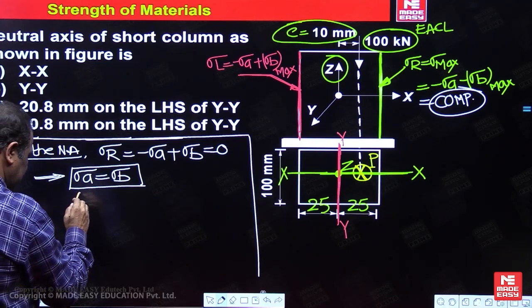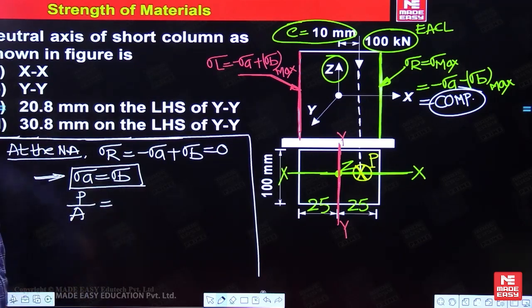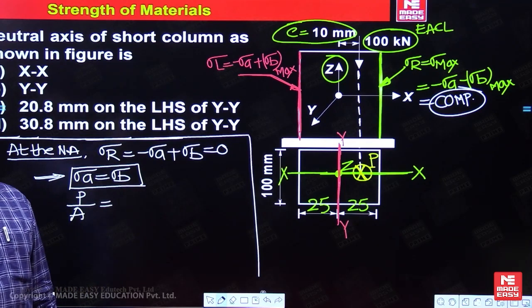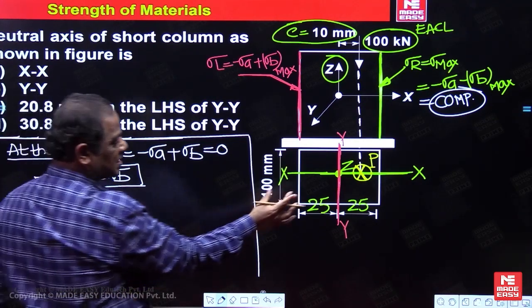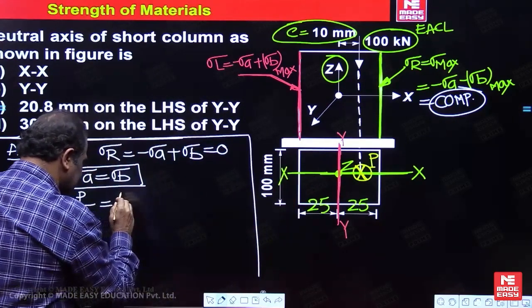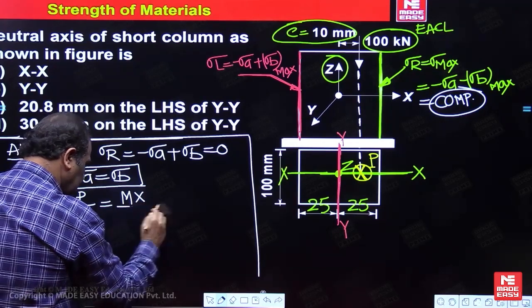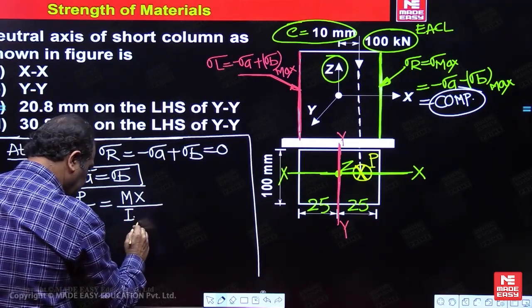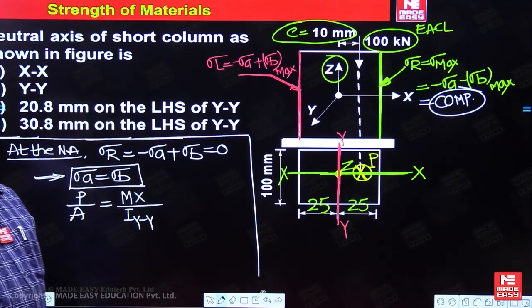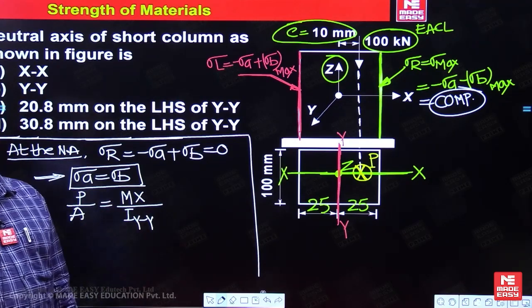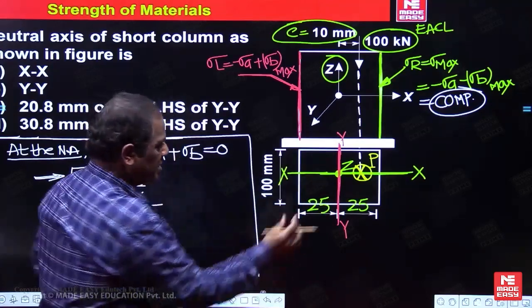For the axial stress equation, P by A. How to find out the bending stress now? Bending stress at the inner fiber is given by My by I, but this distance is about x. So what should I write in the bending stress equation? Mx upon Iyy. Section modulus and moment of inertia should be taken about YY, and this distance is about x.